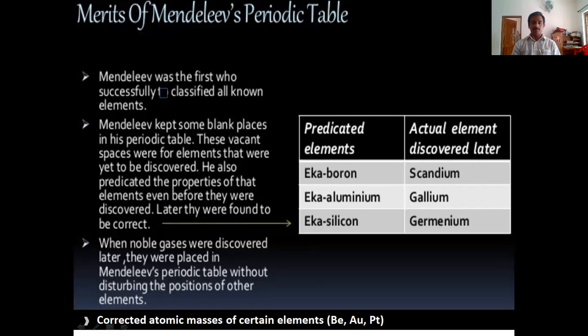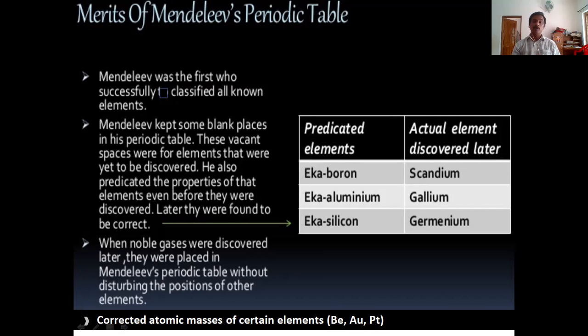The second one, Mendeleev kept some blank spaces in his periodic table. These vacant spaces were for elements that were yet to be discovered. He left places for the elements to be discovered. That is an important merit.